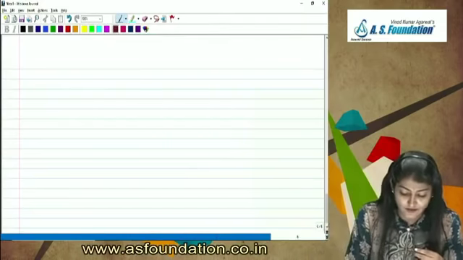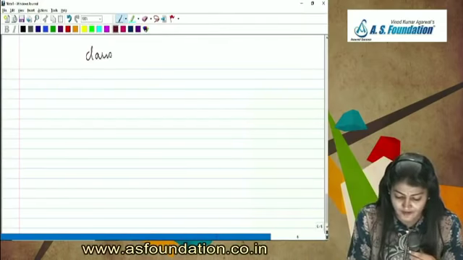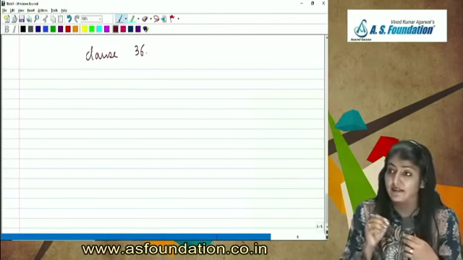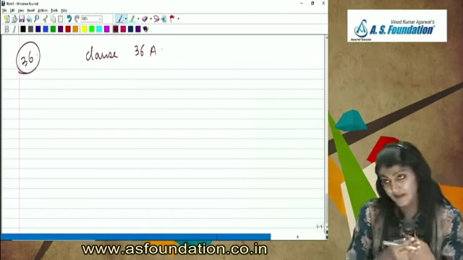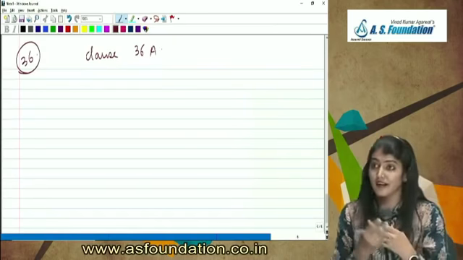Next amendment is in clause 36 of form 3CD. Right? Clause 36A. And clause 36 is what? The tax on distributed profits and a dividend distribution tax.